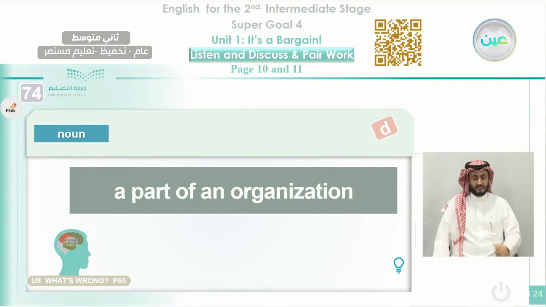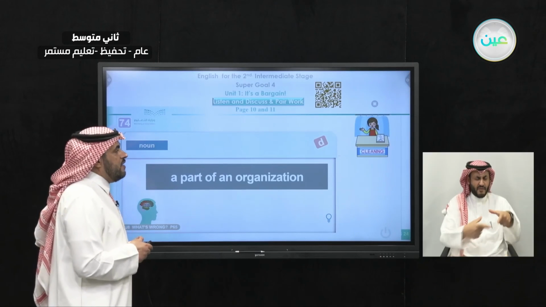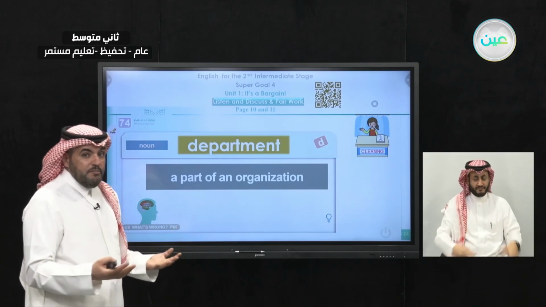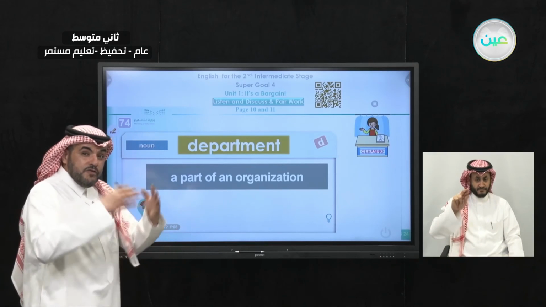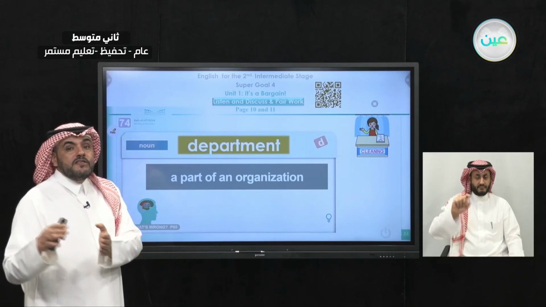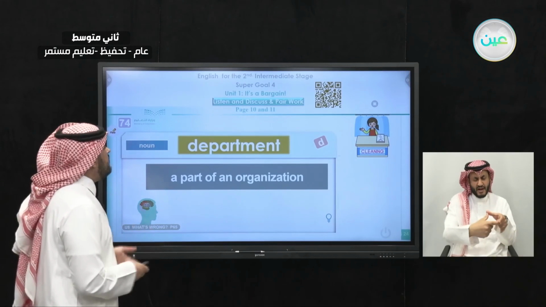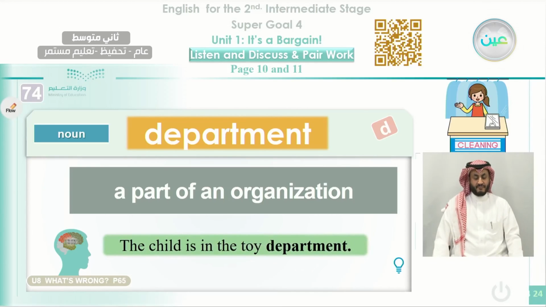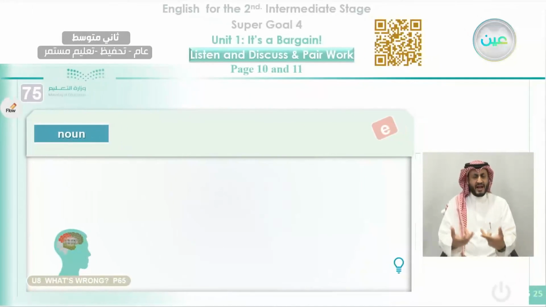And here we talk about a noun starting with D, a part of an organization. Okay, part of an organization, we call it a department. If you have a shop, for example a big shop, it has different departments for different things to sell. There is a toy department that sells toys for children.